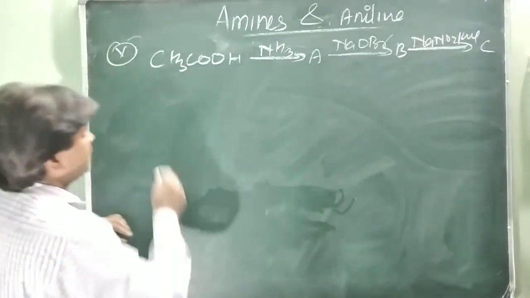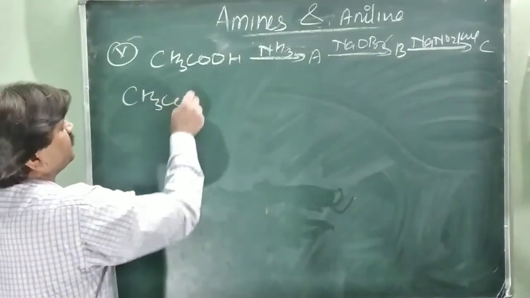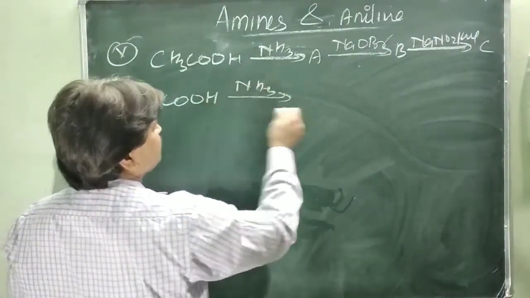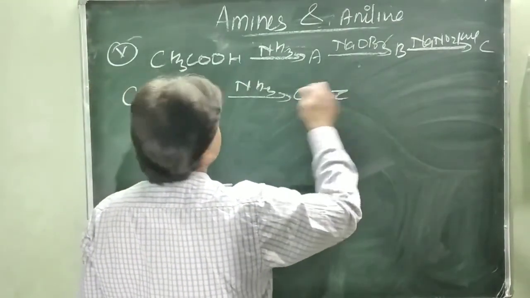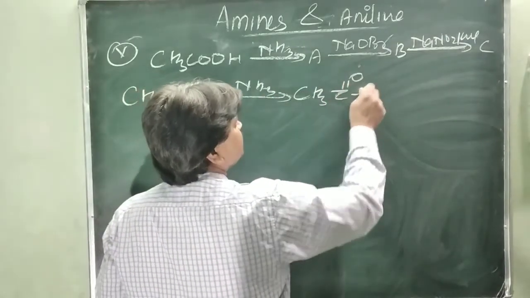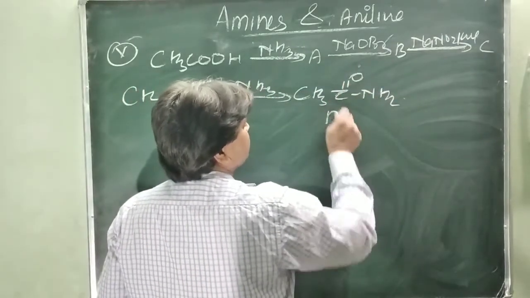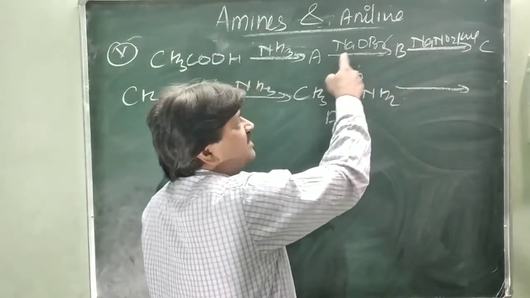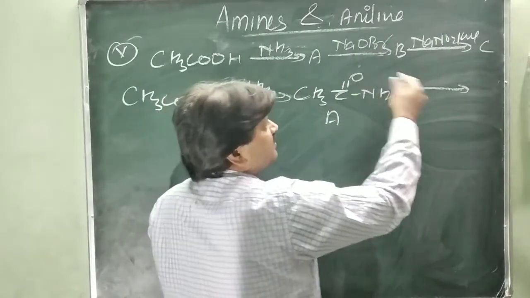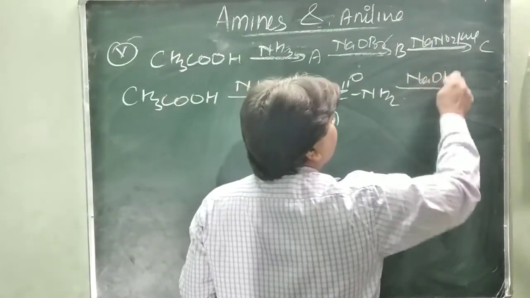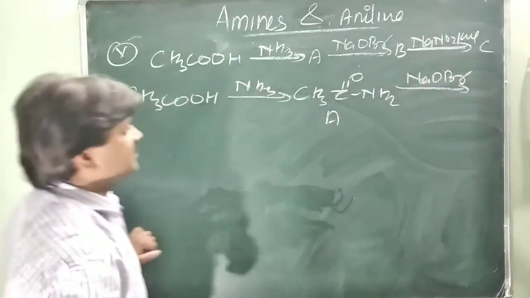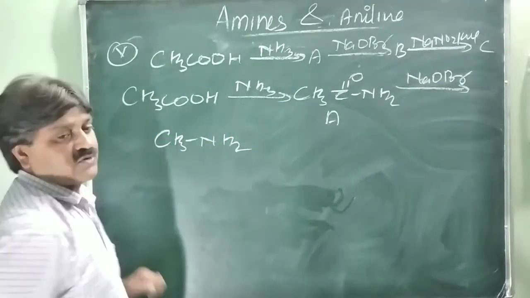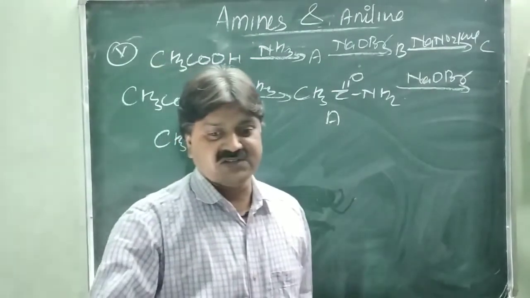So first, CH3COOH is treated with ammonia. I am writing the direct reaction. This is converted into ethanamide, CH3CONH2. This is A, and with sodium hypobromite, NaOH and Br2 after reaction forming NaOBr, it converts into CH3NH2. This is the product B.